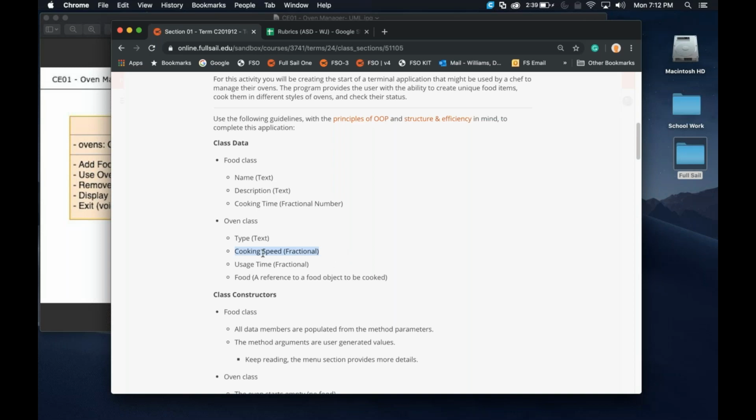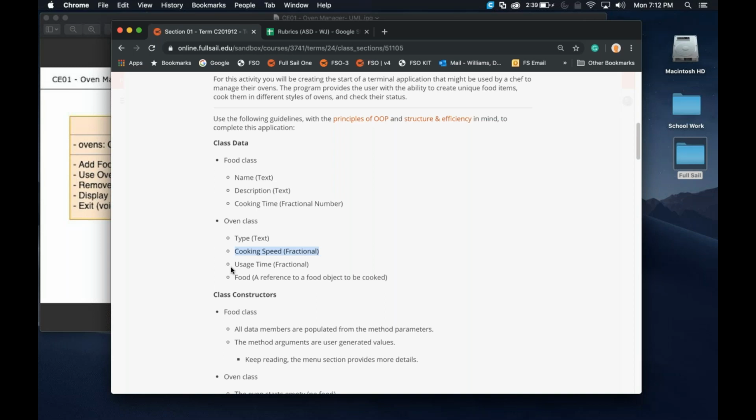So what this cooking speed is, is how much faster each oven is than the original, right? So let's say the convection would have a 1.5 multiplier here. So it goes 1.5 times as fast as a conventional oven. And maybe the microwave cooks everything at twice the speed. So that would be a cook speed of 2 times that. Does that really make sense? So it's how fast something cooks.